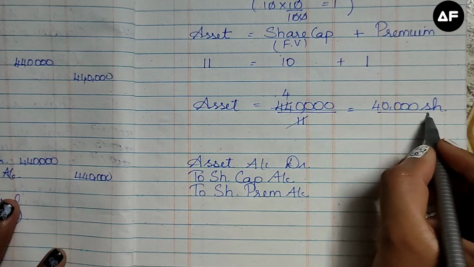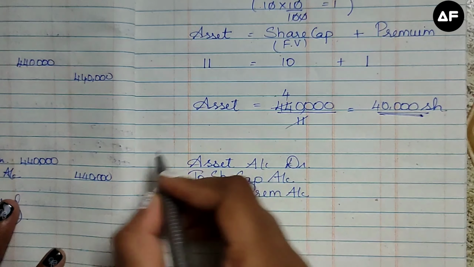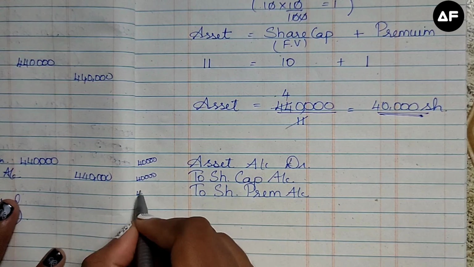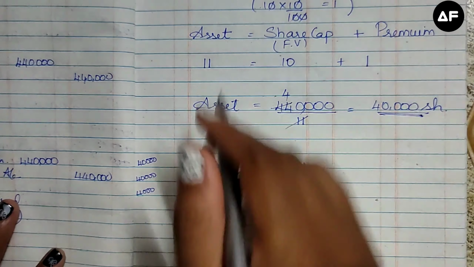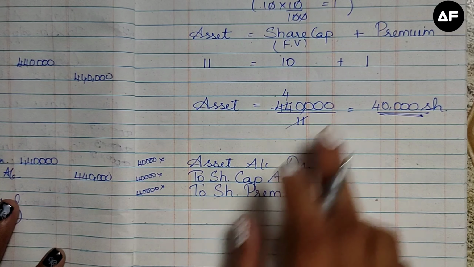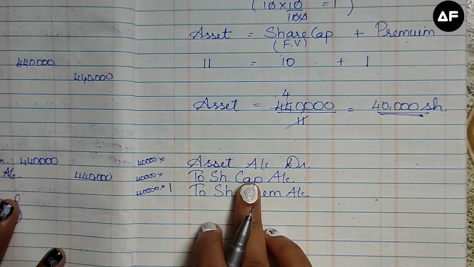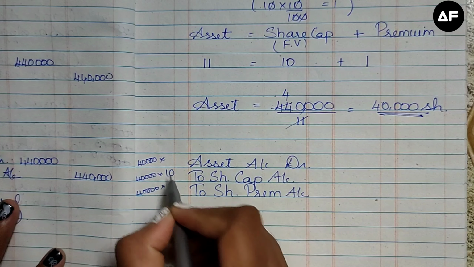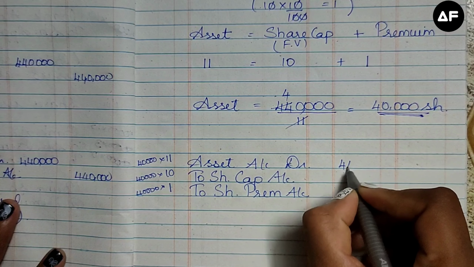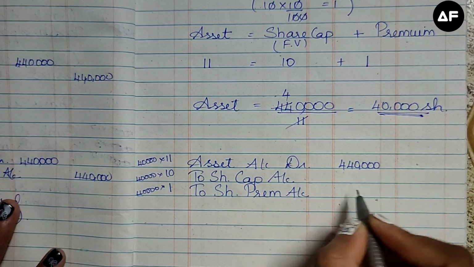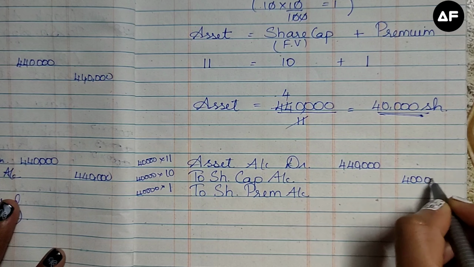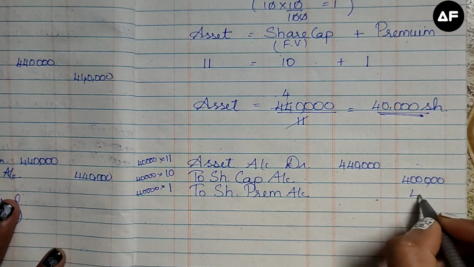Now, what we got as shares over here, this is what we are going to use to calculate the value. If you know this, the working note is rather simple; you are just going to copy and paste it. Share premium is 1 rupee, share capital is 10 rupees, so 10 plus 1 is going to be 11 rupees. 4,40,000 is the amount of the assets. 40,000 into 10 is going to be 4 lakh, and 40,000 into 1 is going to be 40,000.